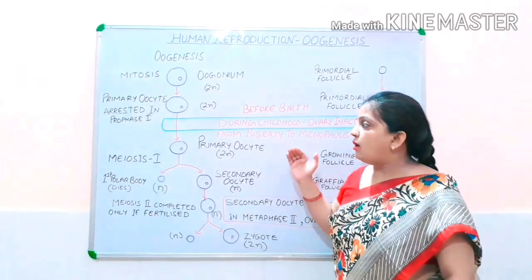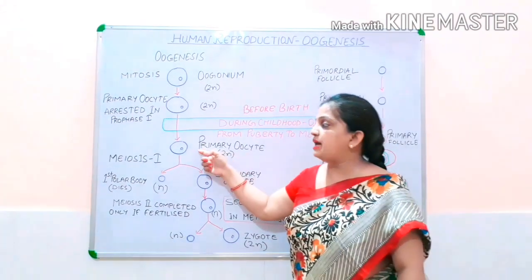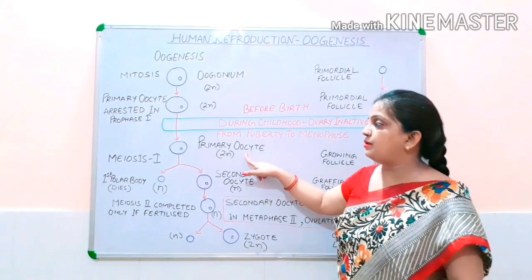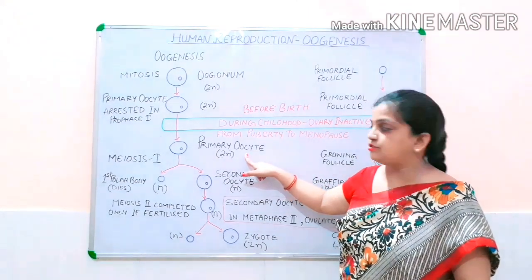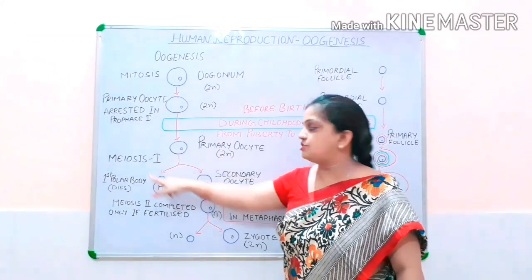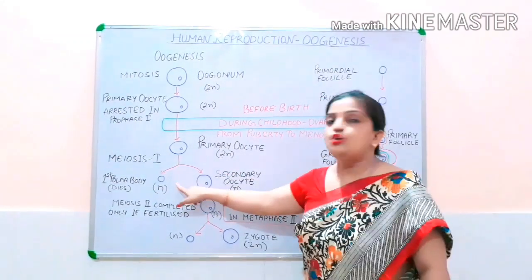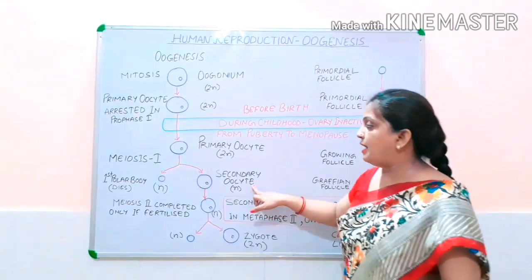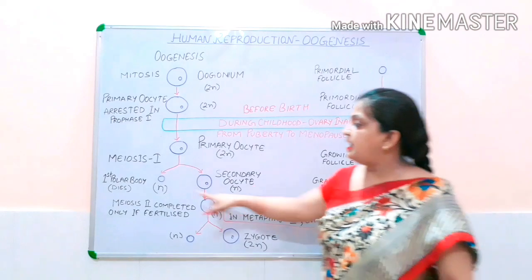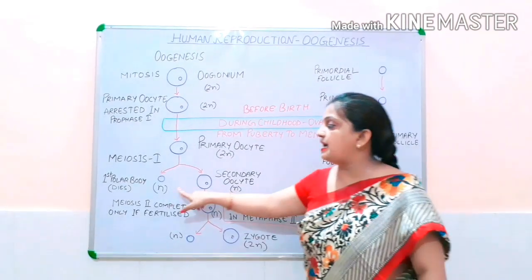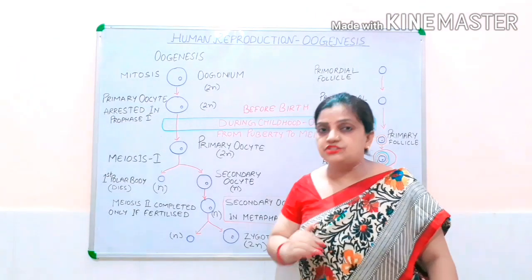After completing meiosis first, it divides into two unequal cells, where one is bigger in size and the other is smaller, and these cells are haploid structures.